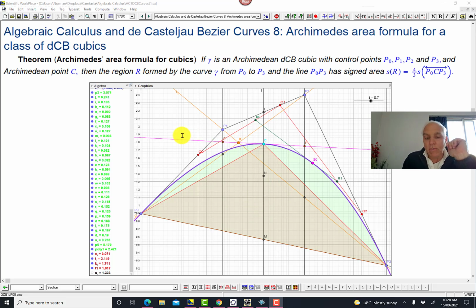Okay, another one was that the tangent here, which is in pink, was parallel to the base from P0 to P3. And then there was also a midpoint condition between this vertex here and the midpoint of the base. So this point C had a number of different characterizations. Which one of those characterizations is maybe the most fundamental becomes clearer when we extend our story and try to see this in a bigger picture.